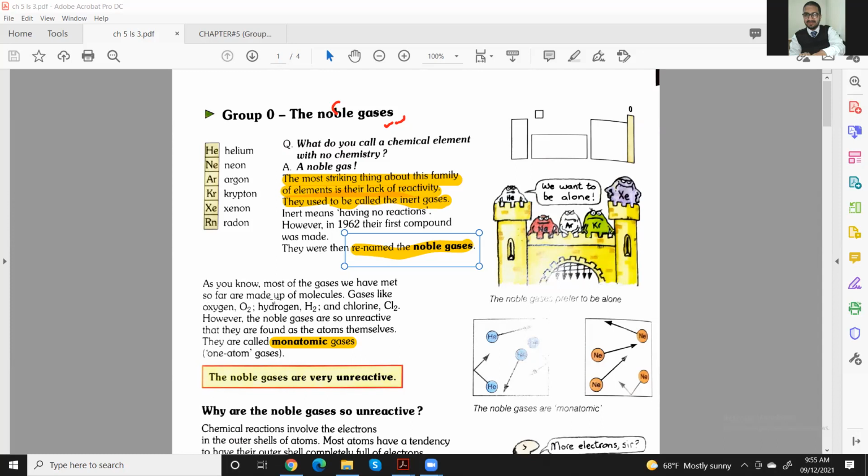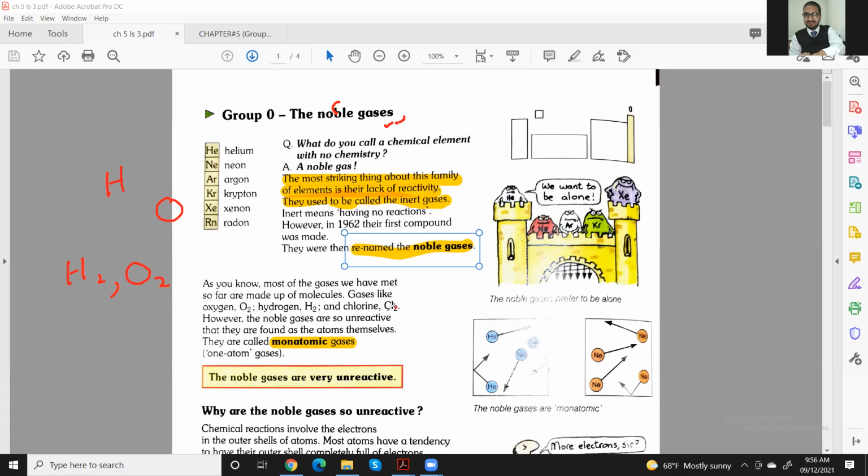Now, as you know, most of the gases we have made so far are made up of molecules. Gases like oxygen, whose chemical formula is O2. This O2 means oxygen. Hydrogen is also H2, a gas. If it is a simple H, that means one element. And if only O, that means the element form of oxygen, not the molecule.